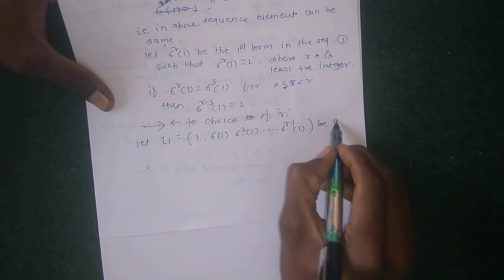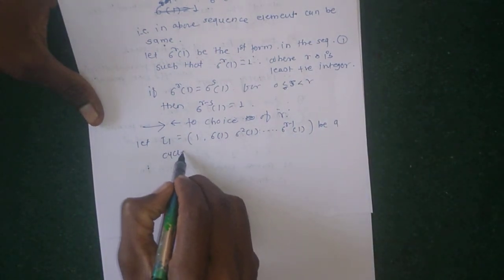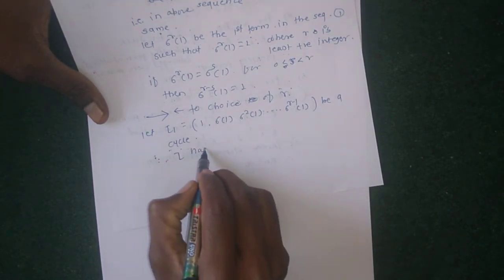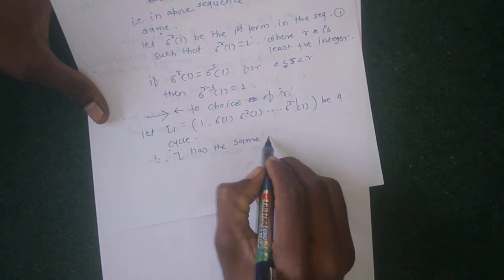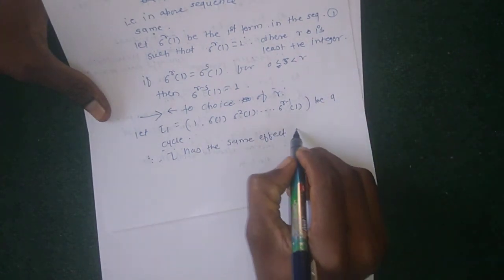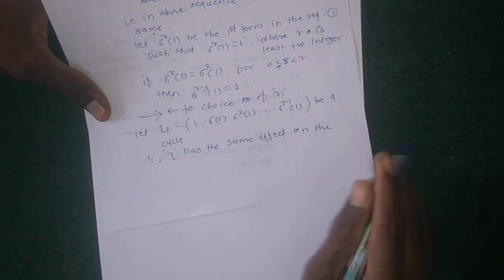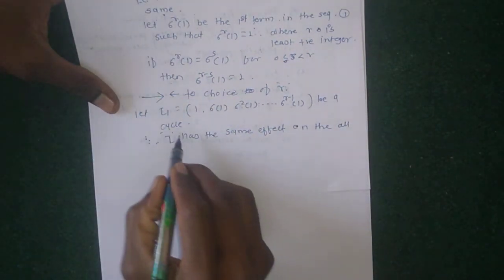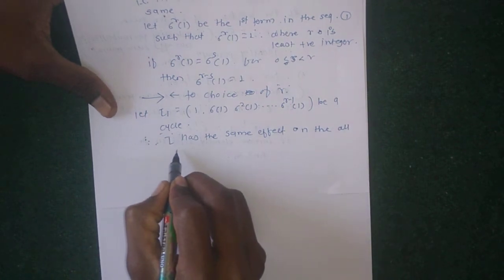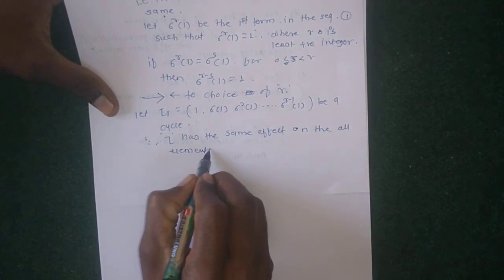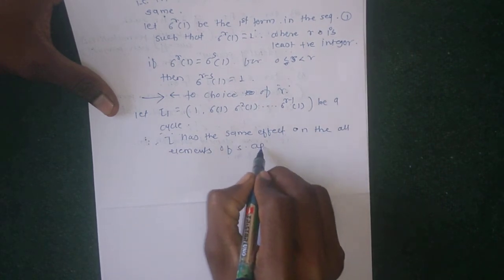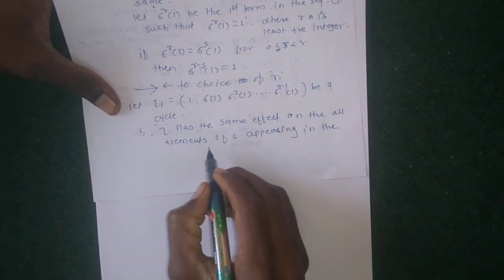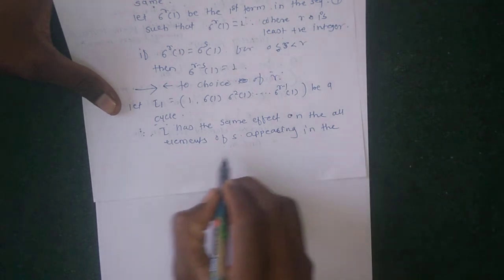Let this be a cycle. Okay, therefore tau has the same effect on all elements of S appearing in the cycle notation of tau 1.